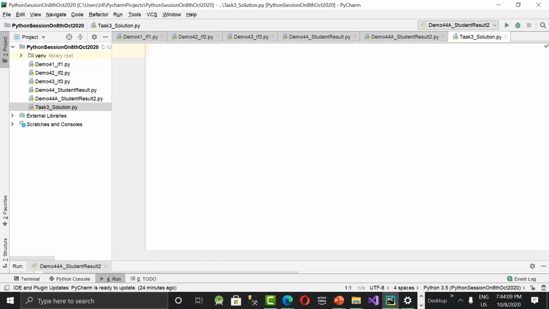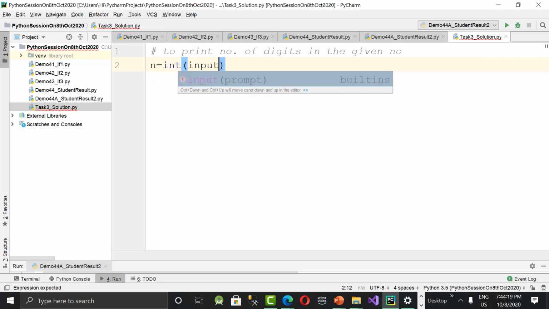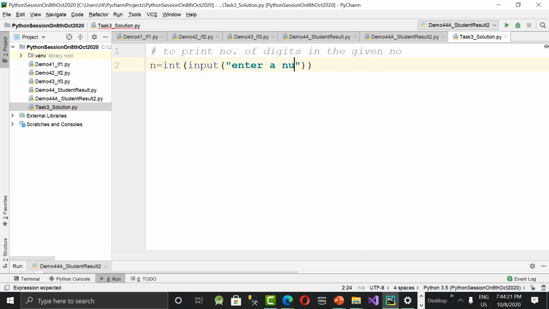So what I'm saying, n is equal to integer of input of enter a number. The number is ready. What to do? If n is greater than or equal to 0 and n is less than 10, then print one digit.